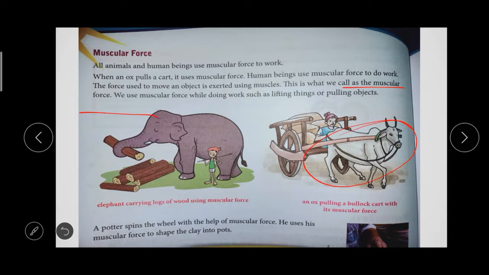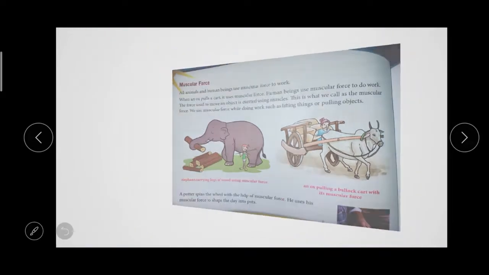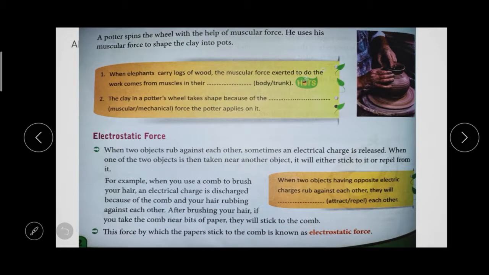Do you understand that? The next one is electrostatic force. If you rub two objects against each other, some electric charge is released.